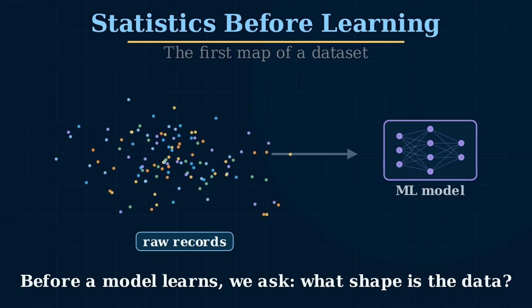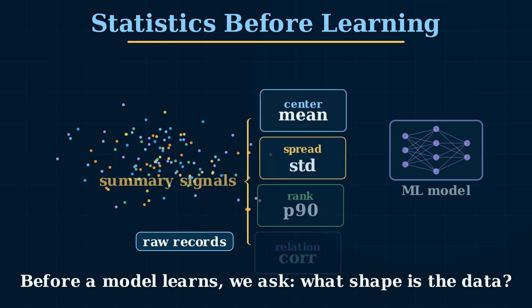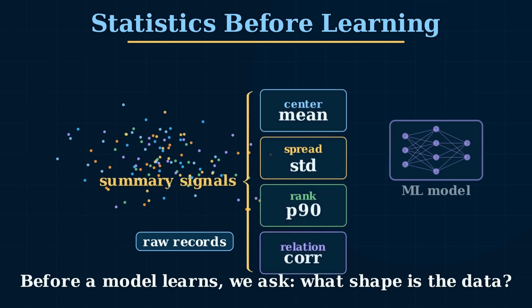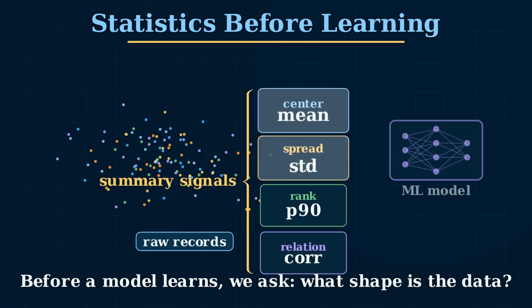That map matters because a model will still fit numbers that are scaled badly, distorted by outliers, or hiding a strange relationship. The goal is not to replace the model. The goal is to stop being blind before we fit one.